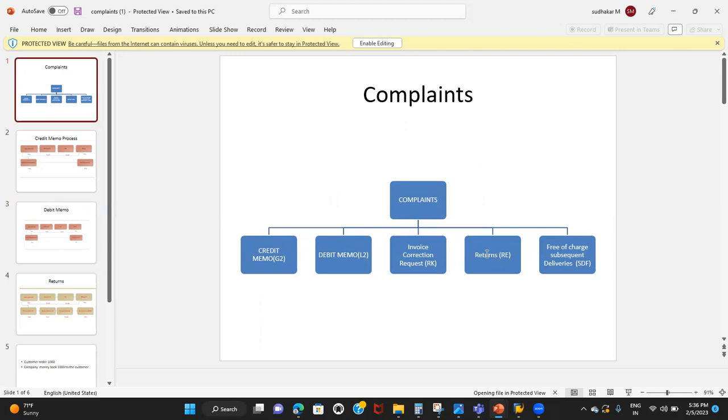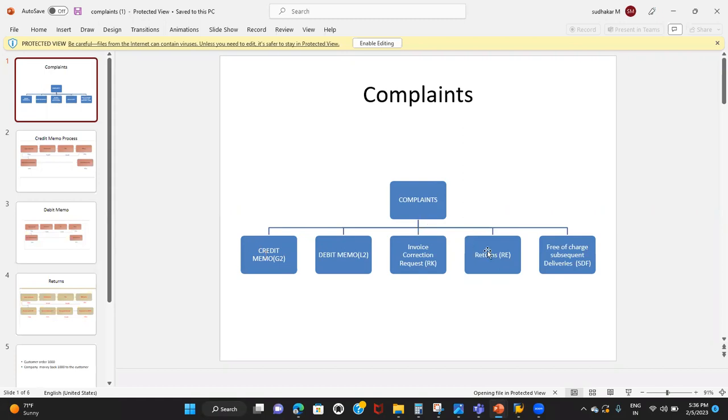Okay. So returns, in the credit memo first scenario, what did we do? We are issuing the credit memo to the customer, though he is not returning the material, or when the customer is overcharged, whatever. Though he is not returning the material, we are issuing the credit memo to the customers.